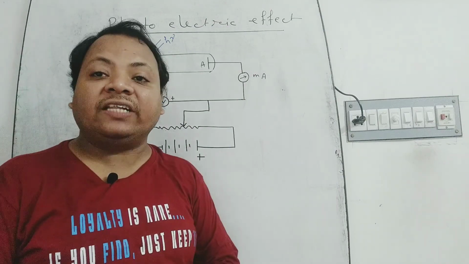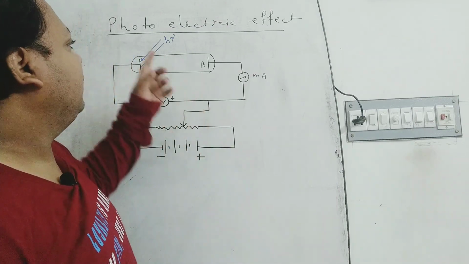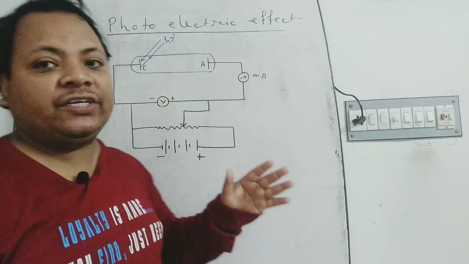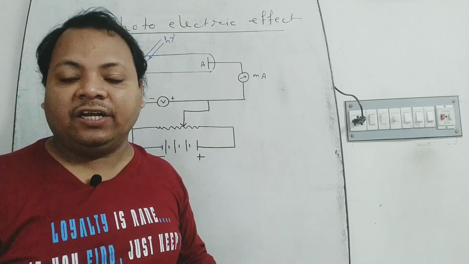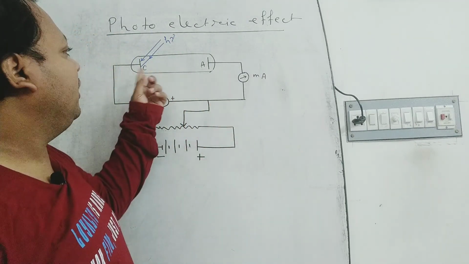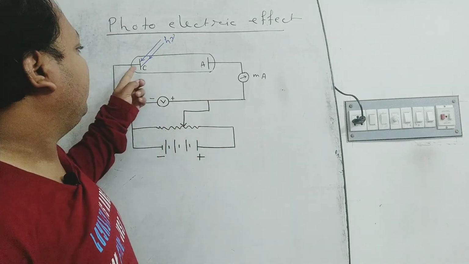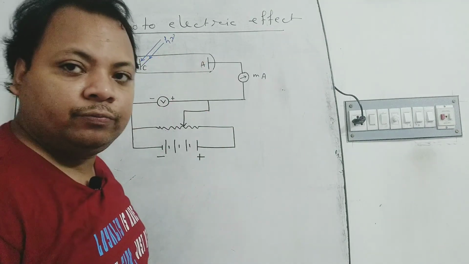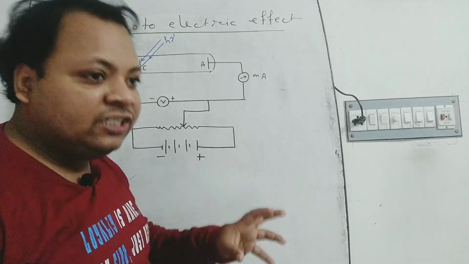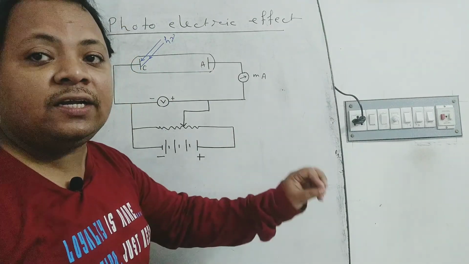That's why we can say that when high frequency light is incident on the cathode, there is a flow of electrons from cathode to anode. This is known as photoelectric effect.